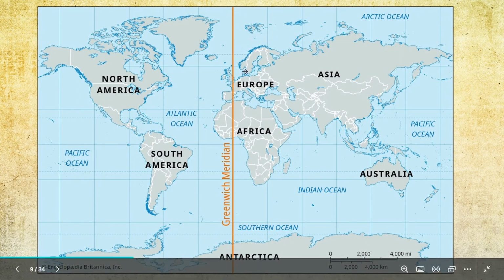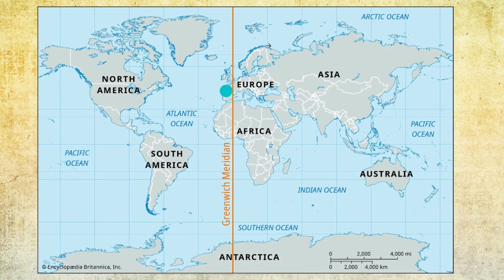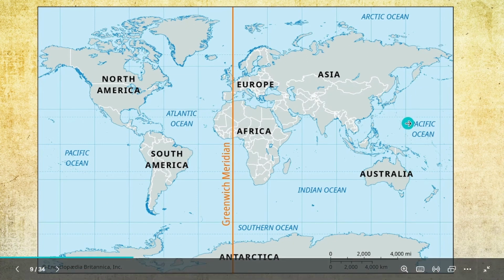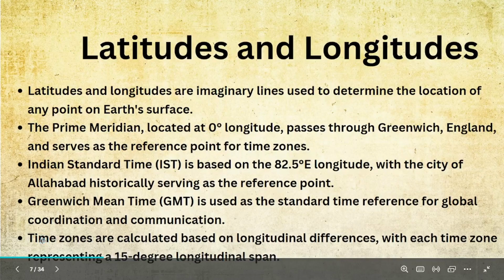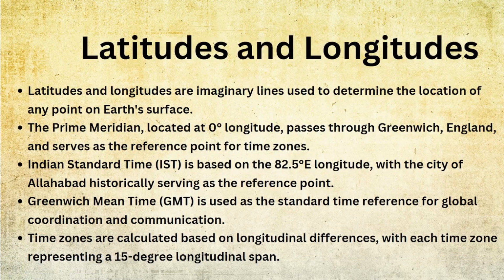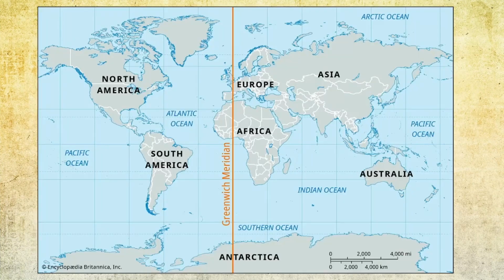Why is it used? Because it helps the whole world have a standard time, right? And this point is very important. Time zones are calculated based on longitudinal differences, with each time zone representing a 15-degree longitudinal span. You will get to know this completely now.